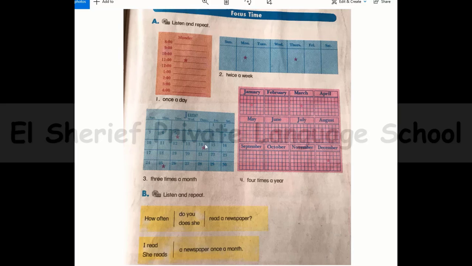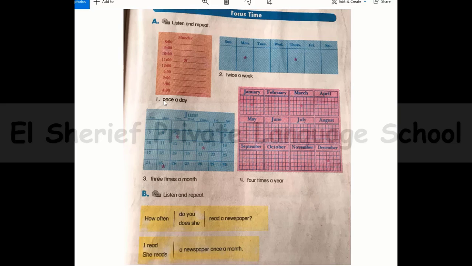Number 3, I can say that I eat in a restaurant 3 times a month. And 4 times a year, or 5 times a day, or 6 times a month. Yes, it's up to you. So here we have first once, twice and 3 times, 4 times, 5 times, and so on.